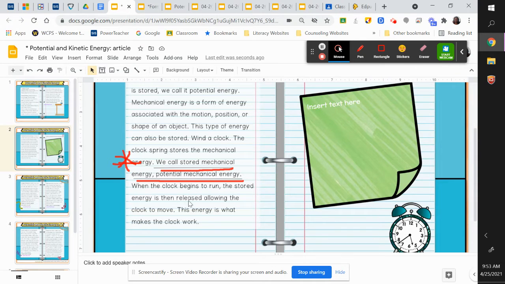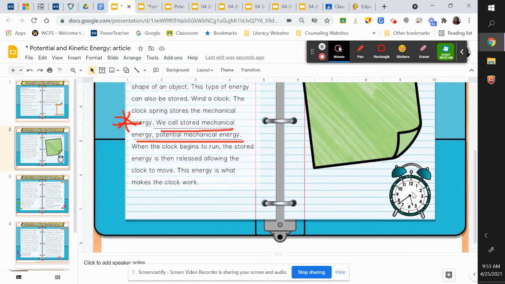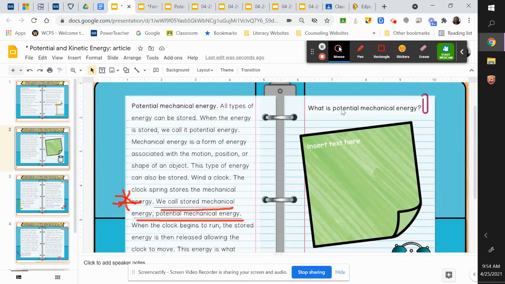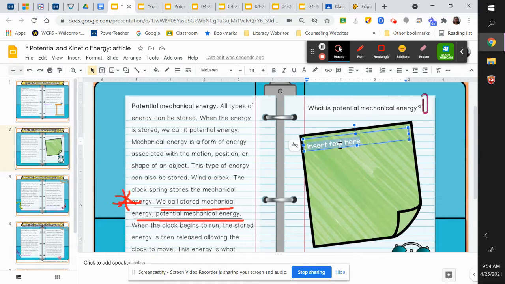When the clock begins to run, the stored energy is then released, allowing the clock to move. This energy is what makes the clock work. So basically, if you're winding a clock, and these are those old school clocks, if you're looking at the back, you kind of wind it. You're thinking, okay, it has the ability to move once you let it go and the clock starts to run and it's tick, tick, tick, ticking, then it will start to move. So it's stored potential, so potential mechanical energy. It can move, you're winding it up, you're getting it ready to do so. Okay, so that's the definition we're looking for here.